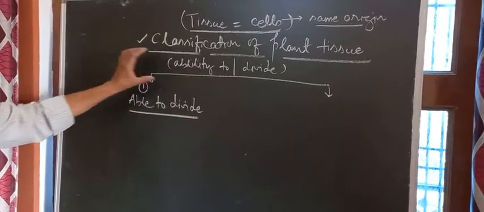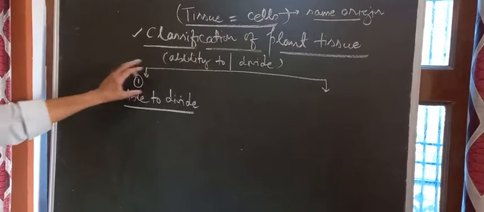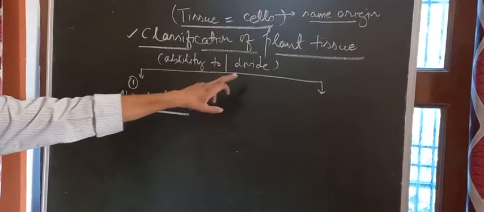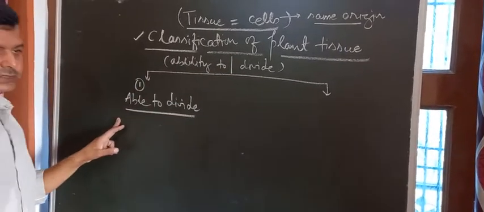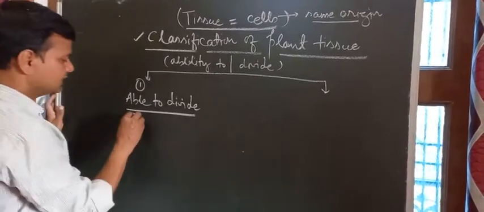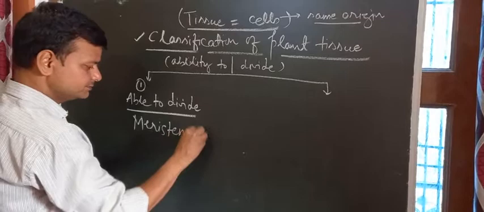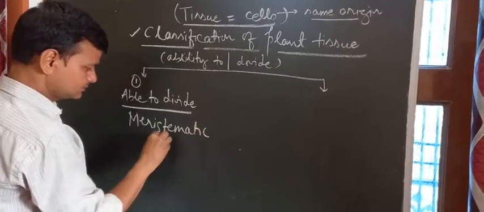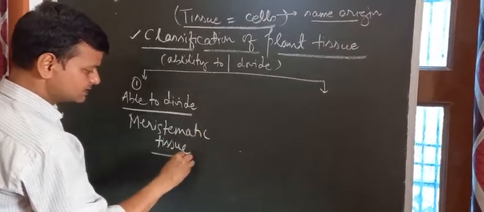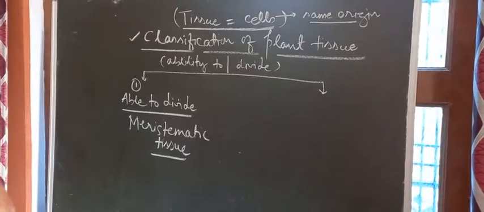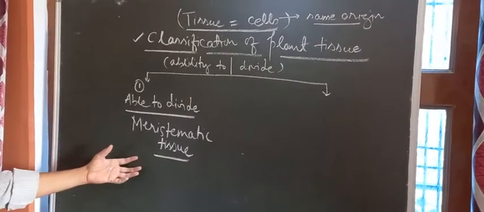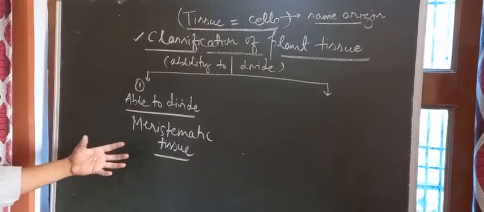So plant tissue is categorized into two categories. This is on the basis of the ability to divide. Those who are able to divide are called meristematic tissue. These are those tissues or cells of the plant body which are continuously able to divide.